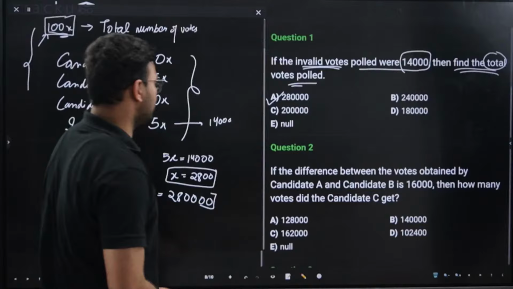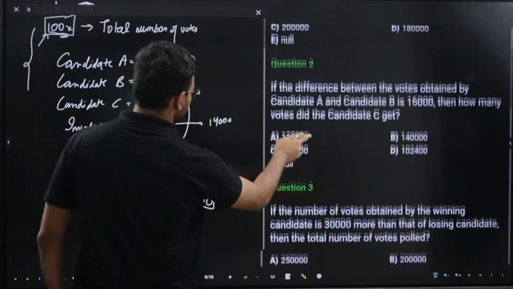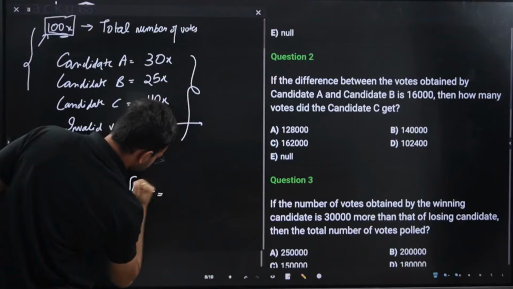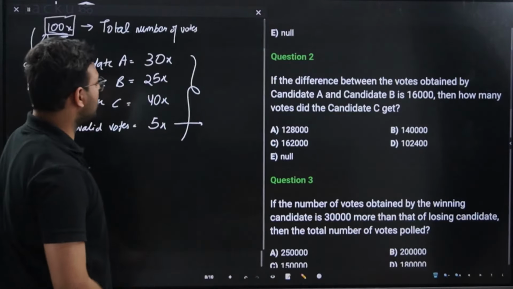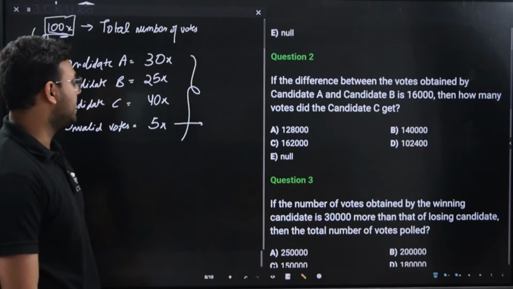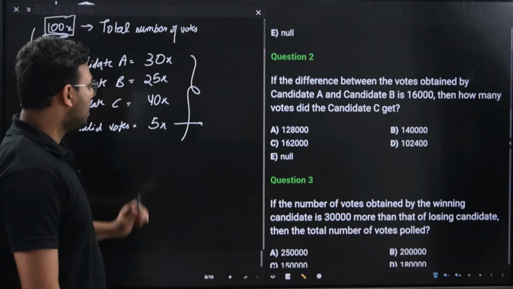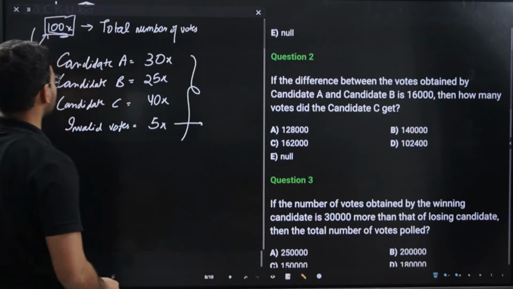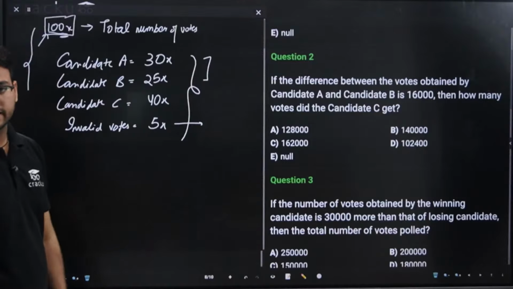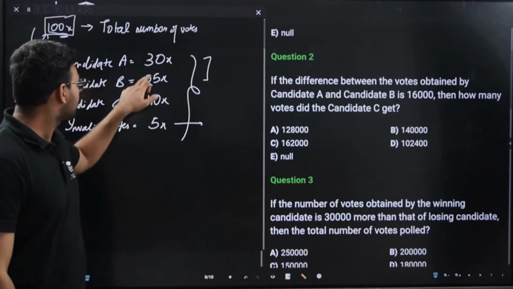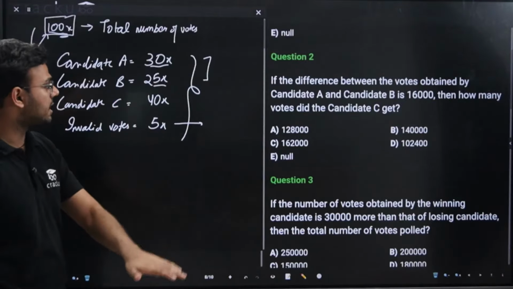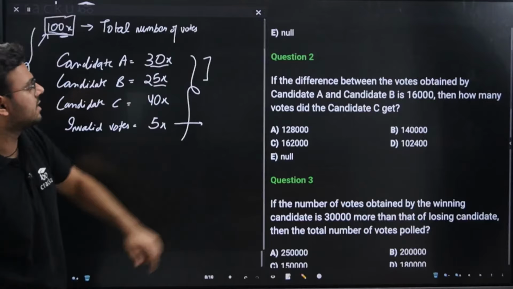Now let's look at question number 2. Question number 2 is saying, if the difference between the votes obtained by candidate A and candidate B is 16,000, how many votes did candidate C get? Candidate A got 30x and candidate B got 25x votes.